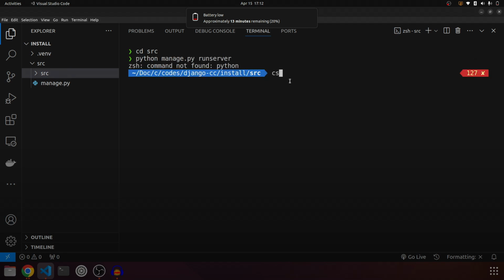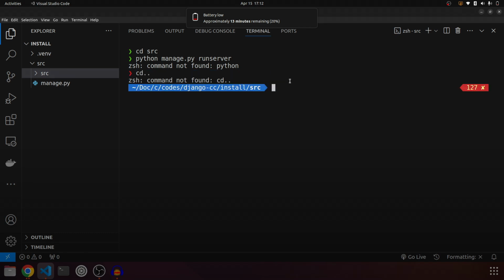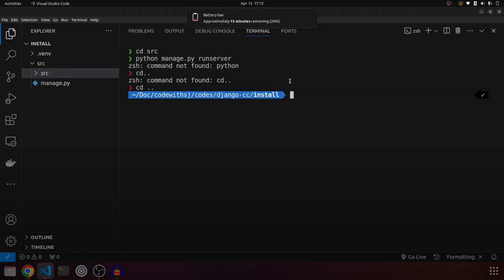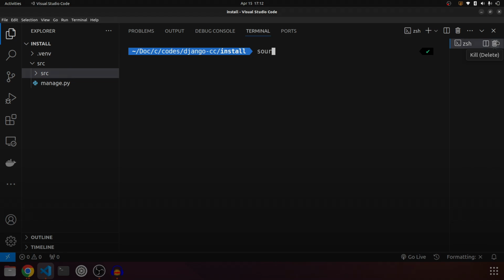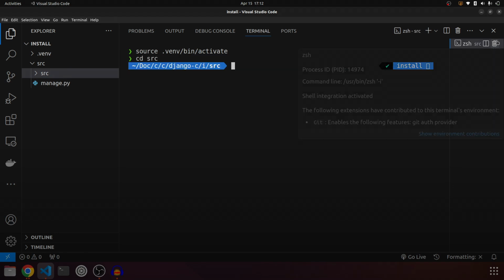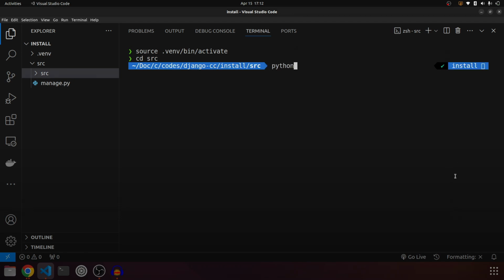Oops, I haven't activated my environment, so let me quickly go out. Over here we'll activate our environment first. So source .env bin activate, and after this we'll navigate inside our src directory. We'll say python manage.py runserver. This is the command to run our project. So it is python manage.py runserver.